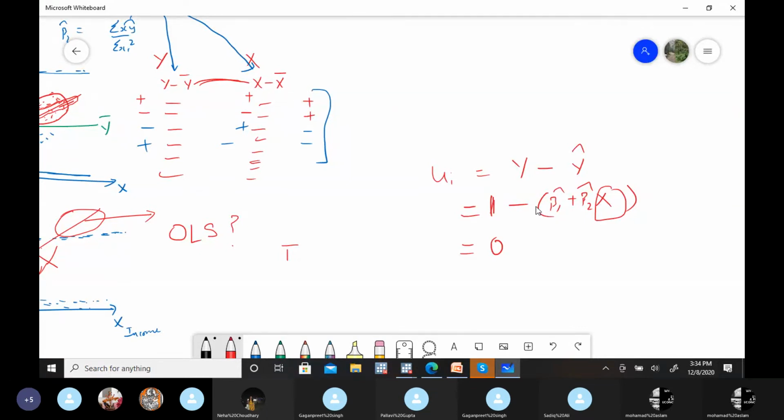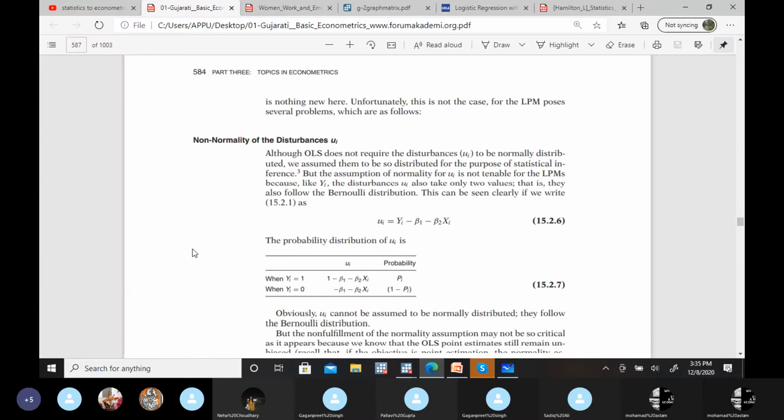It's either 1 minus this particular value or 0 minus it. So ui will absorb only two values. Sorry, not two values, but it ranges between 0 and 1, and that's a Bernoulli distribution in this particular case. It can be negative values as well as positives. So it's not a normal distribution. So we can't apply it. That's one reason for the non-applicability of OLS.